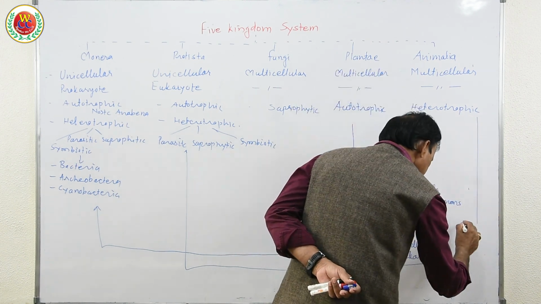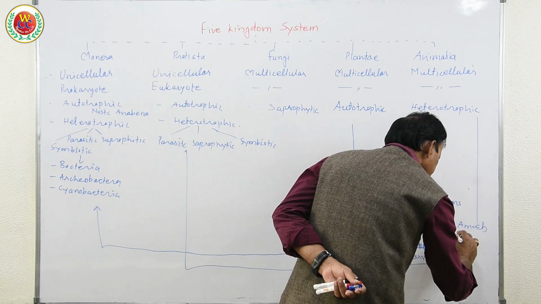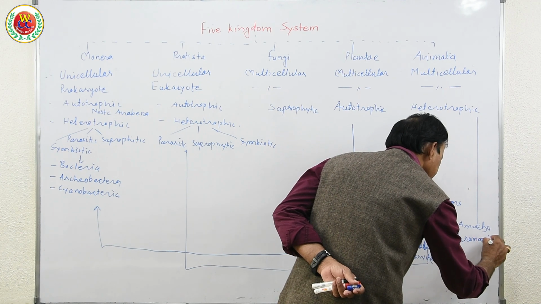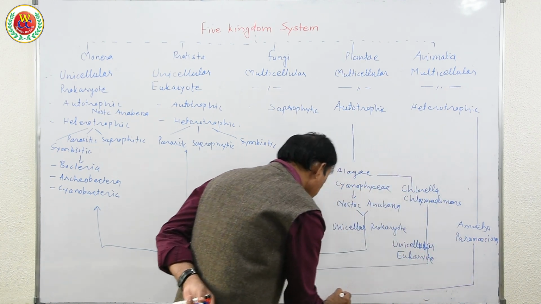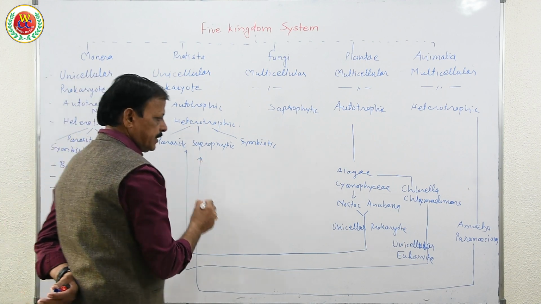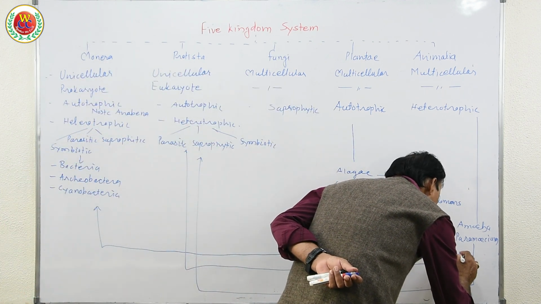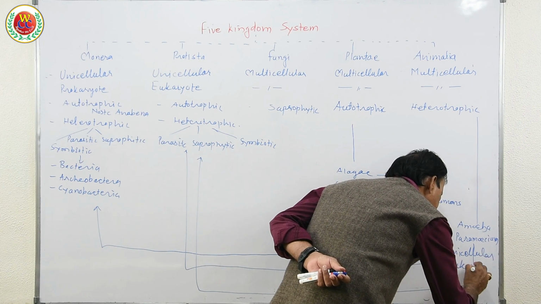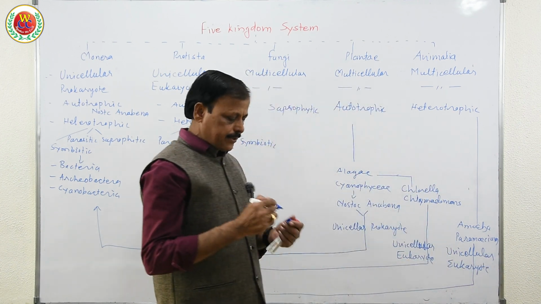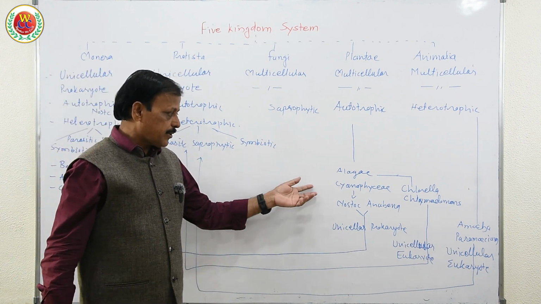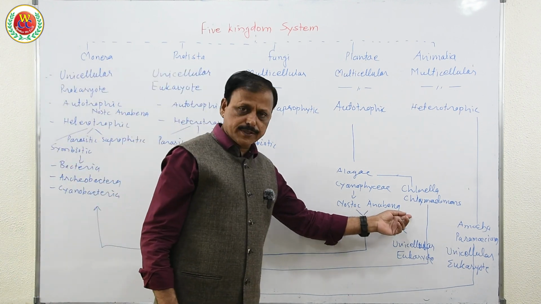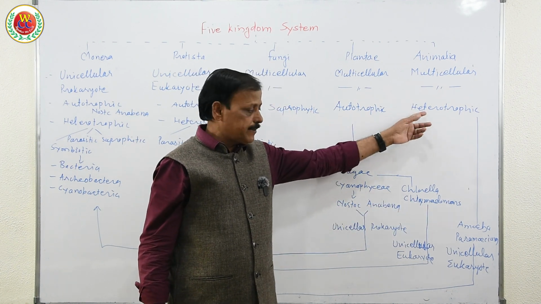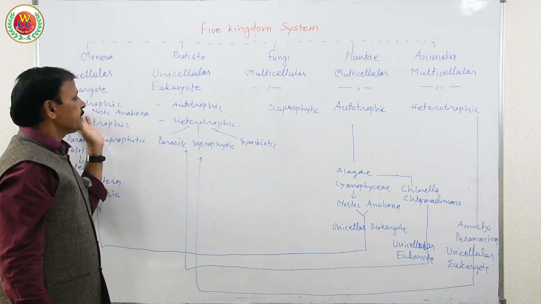At the same time, Amoeba and Paramecium were transferred from animals to Protista because they are unicellular eukaryote. See how accurately he made these two separate groups, unicellular prokaryote and unicellular eukaryote, which were earlier classified under Plantae and animals. Later he transferred them under Monera and Protista.